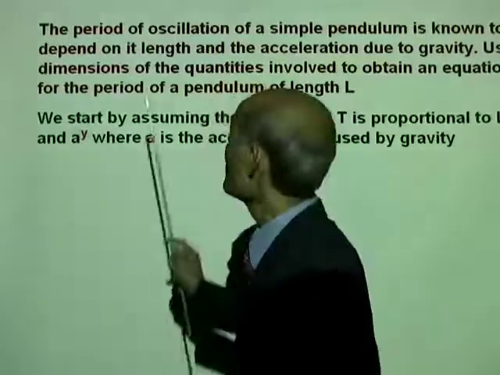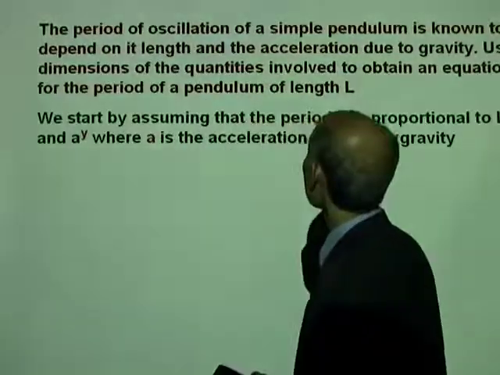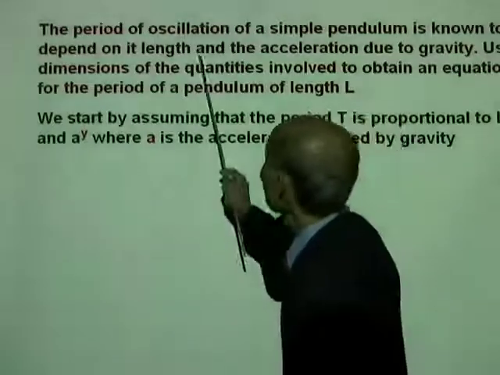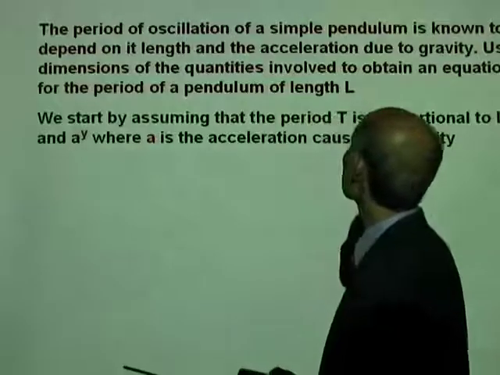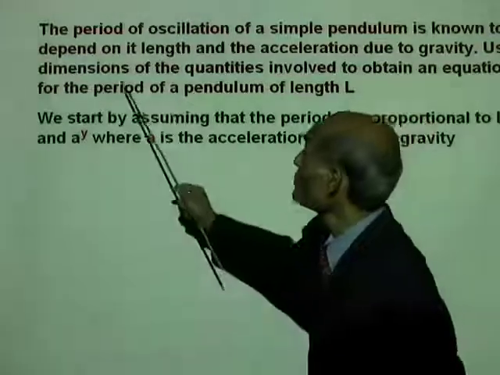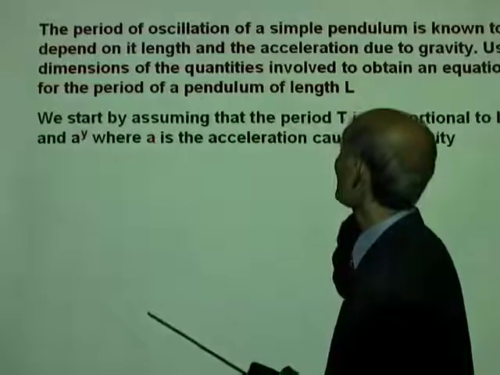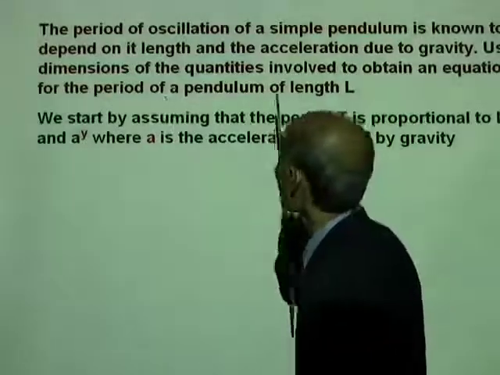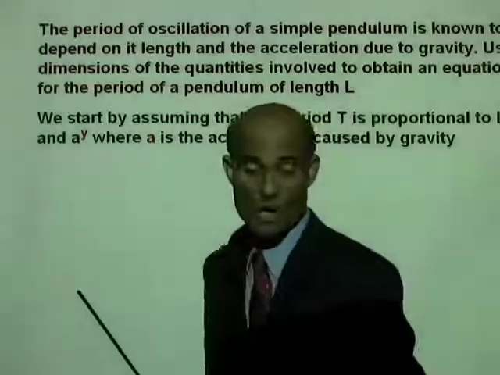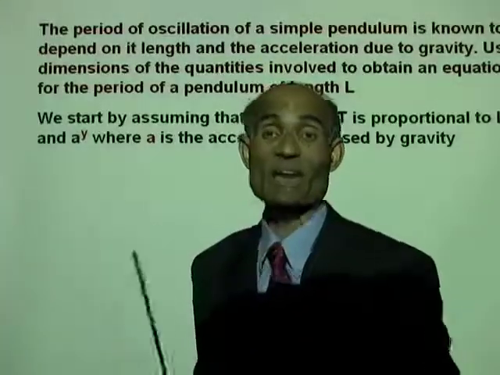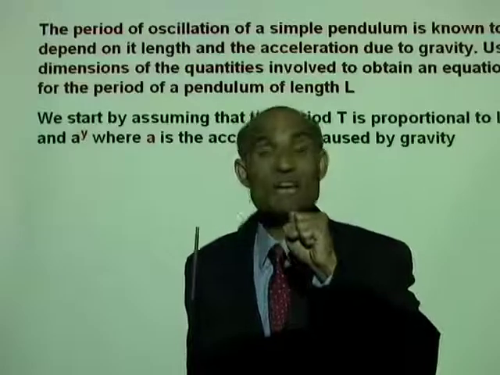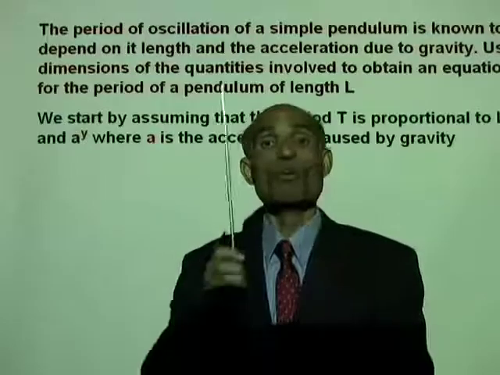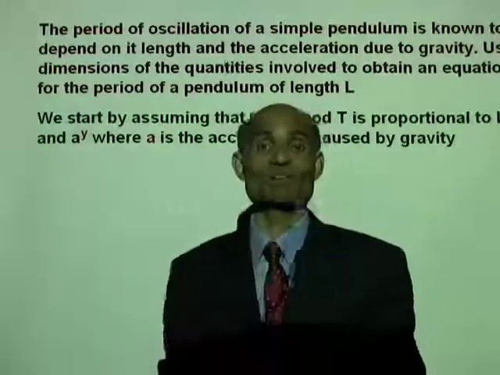All right. The period of oscillation of a simple pendulum is known to depend on its length and acceleration due to gravity. Use dimensions of these quantities involved to obtain an equation for the period of a pendulum of length L. Now, this information is enough for us to obtain a mathematical equation for the period of a pendulum.